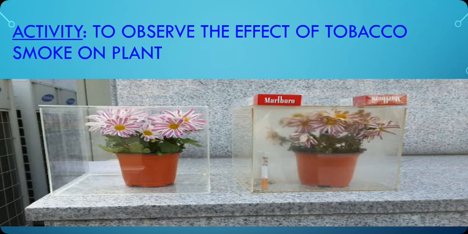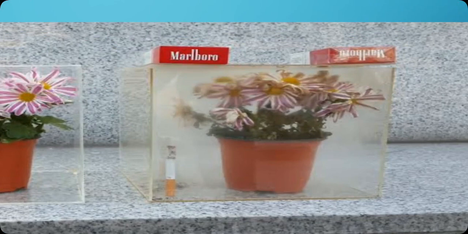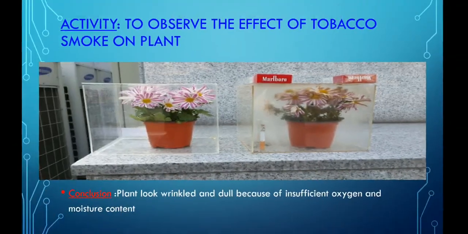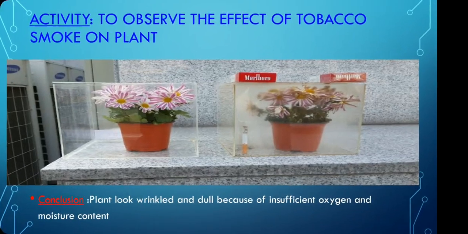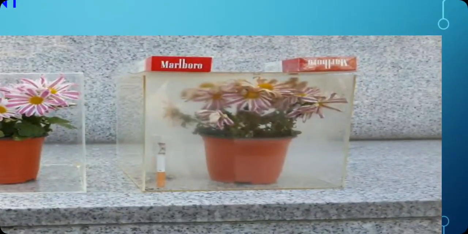In the first one, the potted plant is as normal as it was previously, and even the growth is easily seen. But in the second one, you can see that there are wrinkles. The plant looks dull, and wrinkles have appeared, because of insufficient oxygen and insufficient moisture, because all the oxygen and moisture is taken by the smoke.